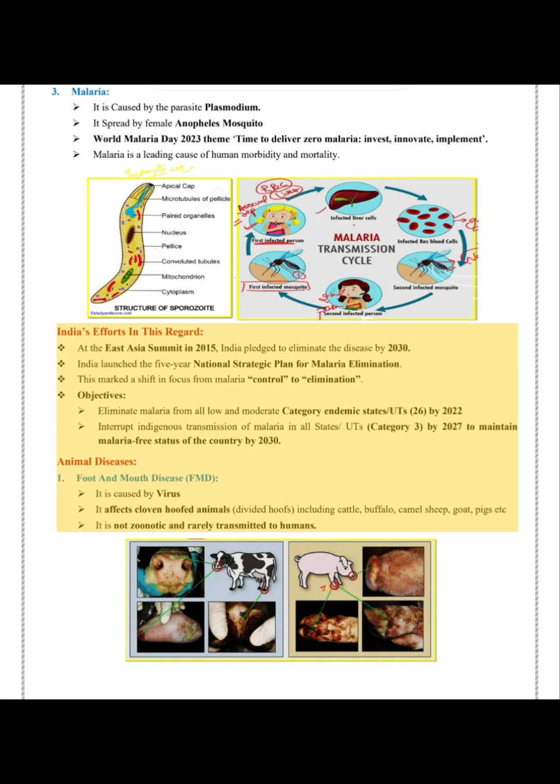1. Foot and mouth disease, FMD. It is caused by a virus. It affects cloven-hoofed animals, with divided hoofs, including cattle, buffalo, camel, sheep, goat, pigs, etc. It is not zoonotic and is rarely transmitted to humans.